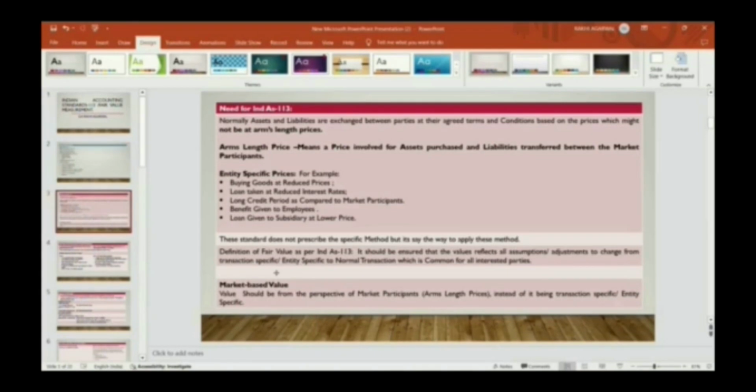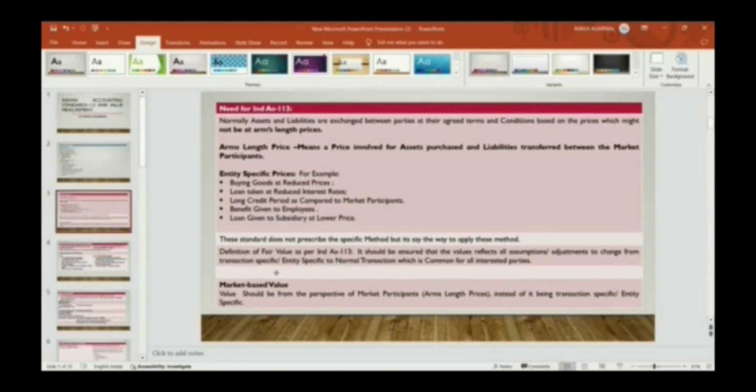So related parties can do the transaction, but at arm's length price, meaning at a market rate available in the market. They will not do an unfair transaction. The parties should not be under any stress or force to enter into this transaction. All the parties should have reasonable and sufficient information about the same, so both parties have sufficient information to get into the transaction.